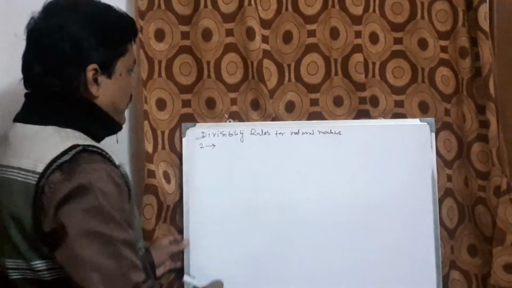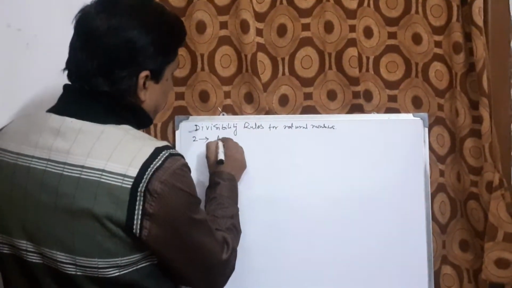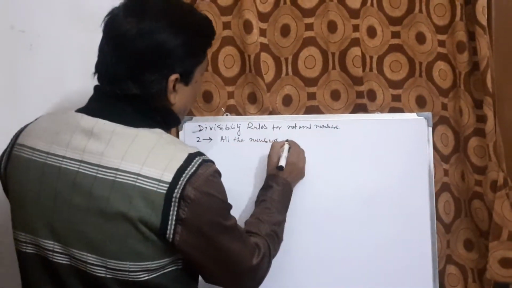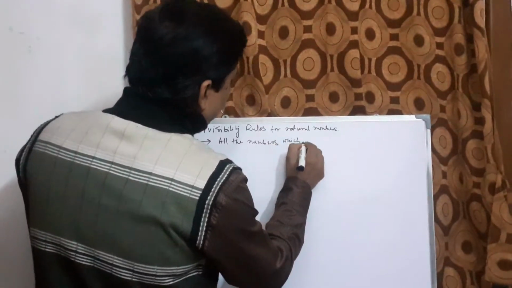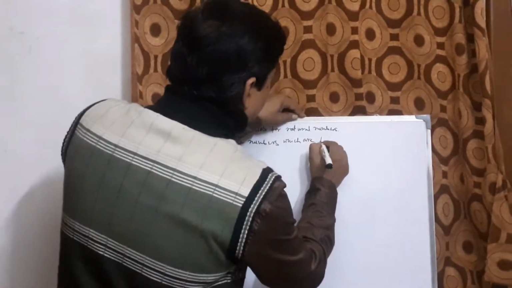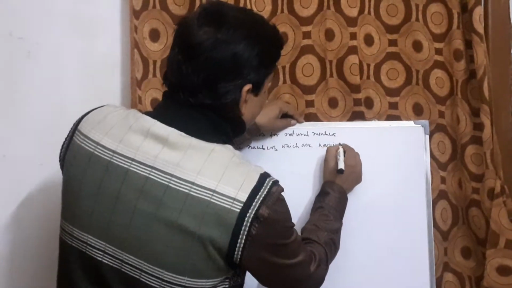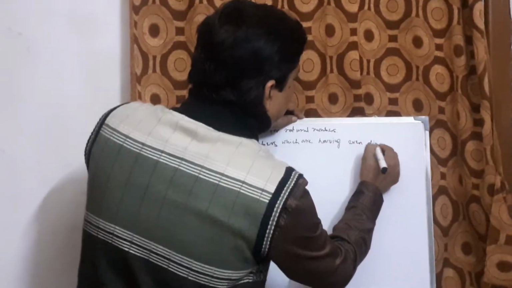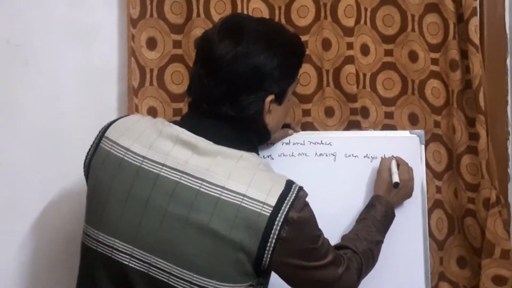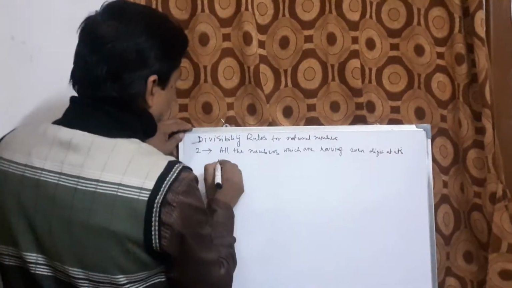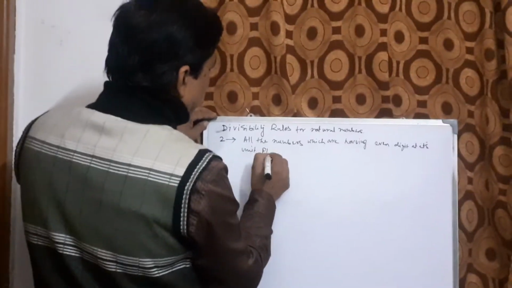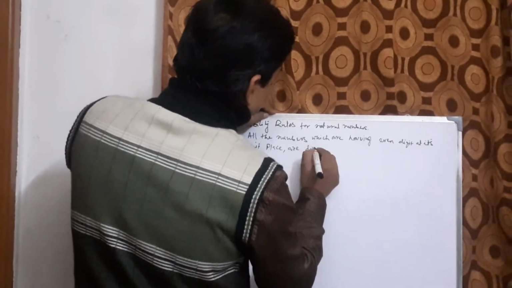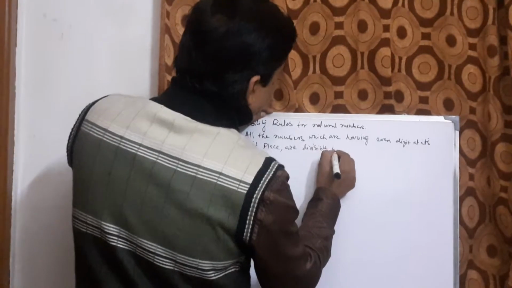This is very simple. So all the numbers which are having an even digit at its unit place are divisible by 2.